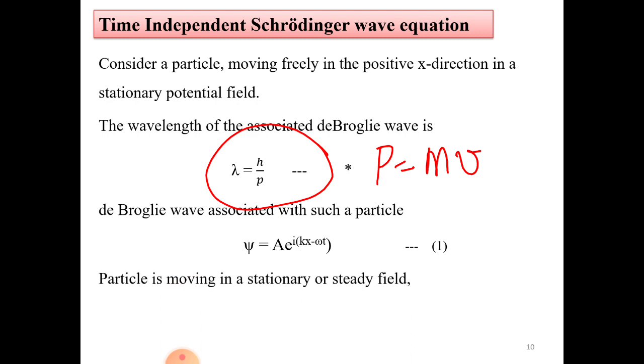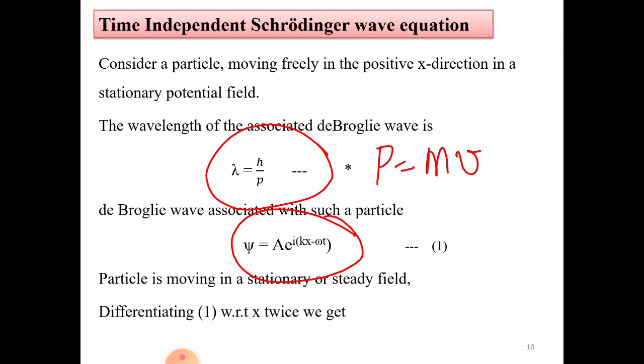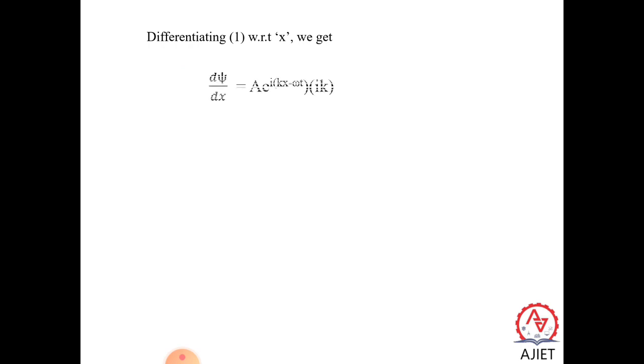So for a particle moving in a stationary field, a freely moving particle, let us differentiate this xi with respect to x. Let us see what will happen. Differentiating with respect to x, d xi by dx is equal to A e to the power i(kx minus omega t).